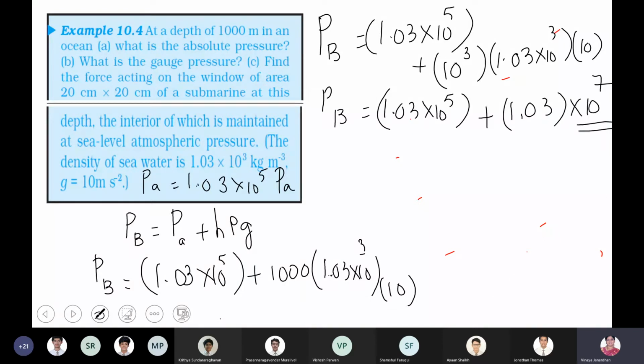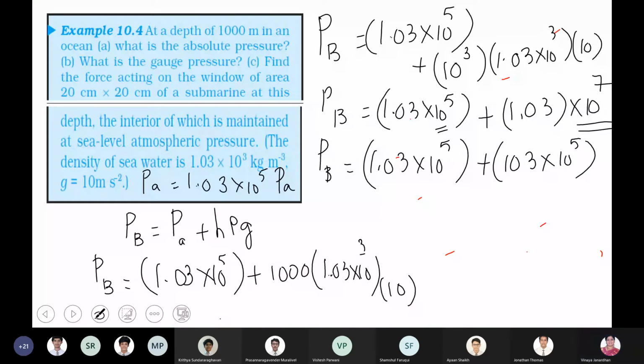So now I have to make this 10 to the power of 5 so that I can add it to the left hand side quantity, the first term. So I can make the second term plus 103 × 10^5. Is that correct, what I'm doing? Just check. Yes, ma'am. Okay. So now you have to add these two because the powers are the same. Ma'am, so we can take 10^5 common. Yes. So then if you add, it will be 104.03 × 10^5 Pascal.